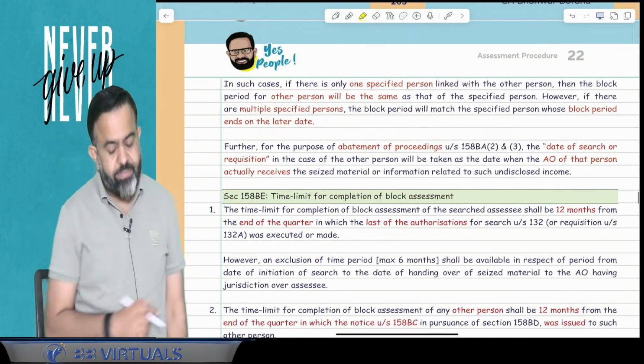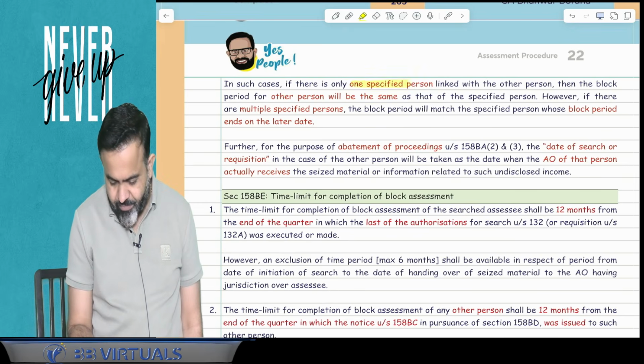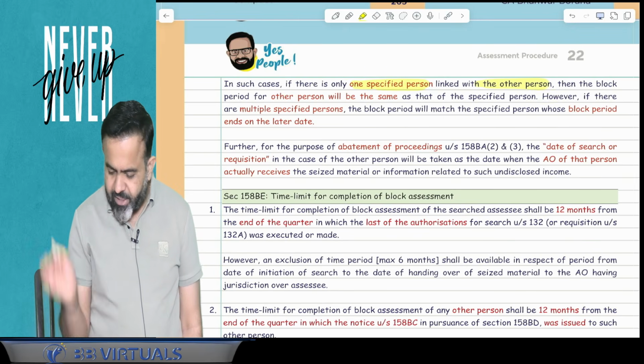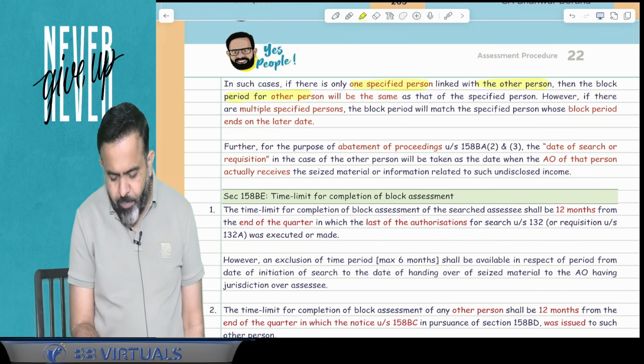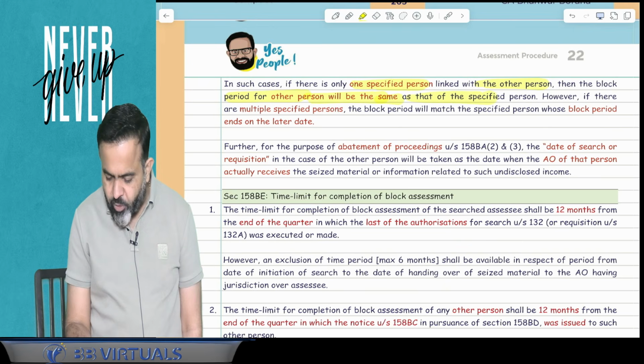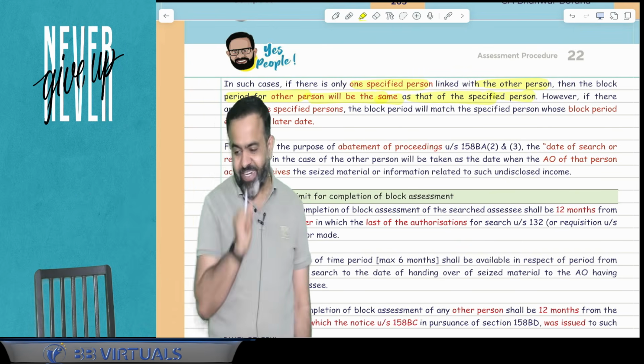Now guys, the next part. In such a case, if there is only one specified person linked with the other person, then the block period of the other person will be the same as that of the specified person. Now guys, this is one interesting case. Try to understand what they are saying.